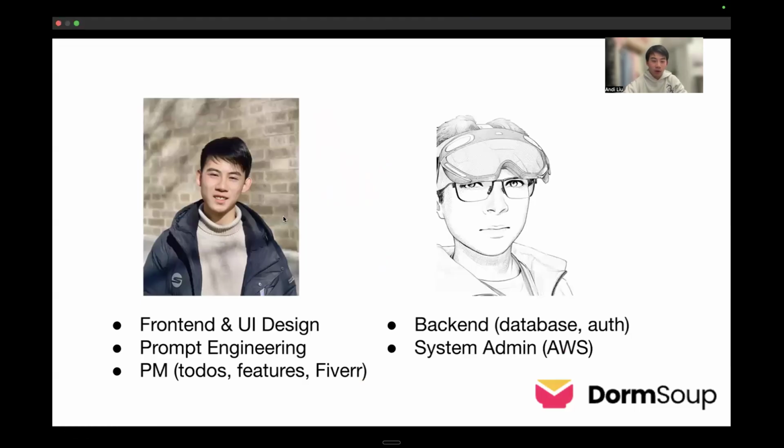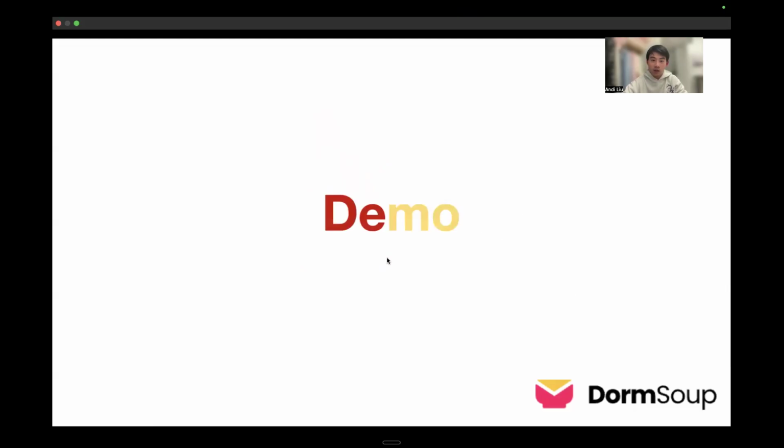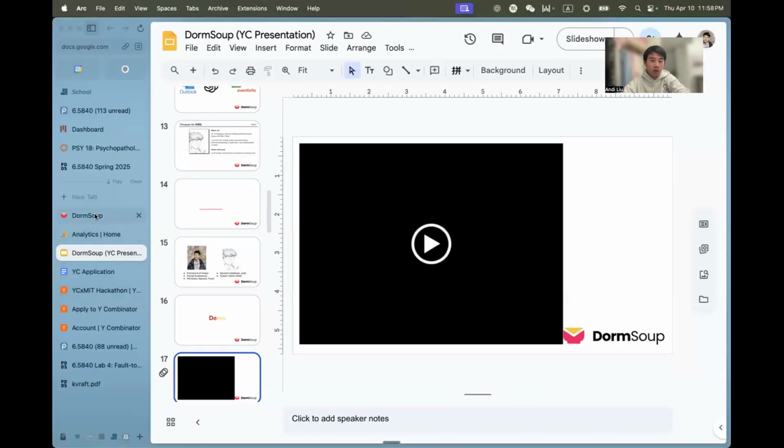So I did most of the front end and UI design. I did prompt engineering. I did the PM stuff, like I designed to-dos. I asked the Fiverr people to design logos for us. And my friend did the backend and the system admin stuff. I'm going to do a live demo.